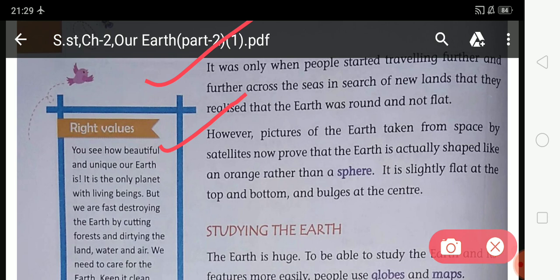So students, the pictures taken from space by satellite prove that the shape of the earth is not flat. It is round like an orange.